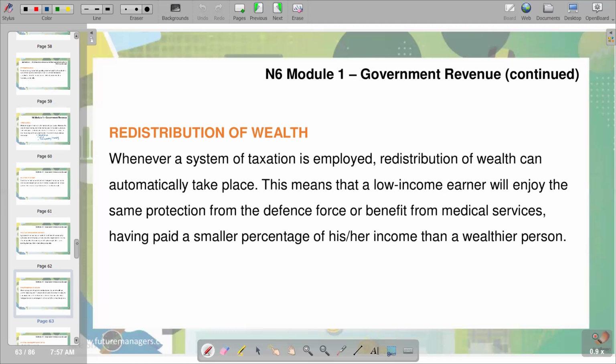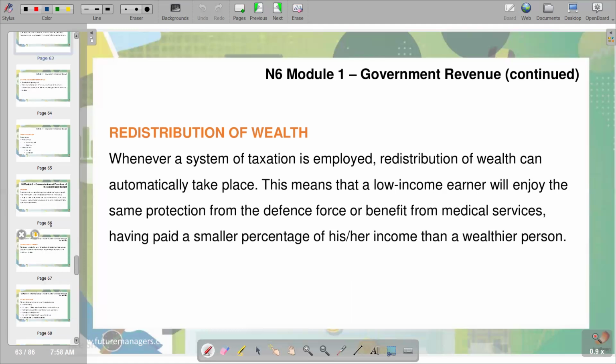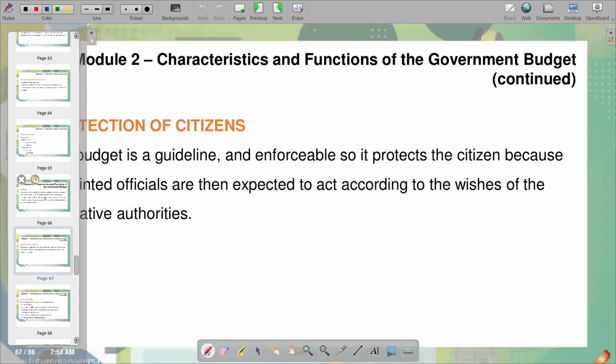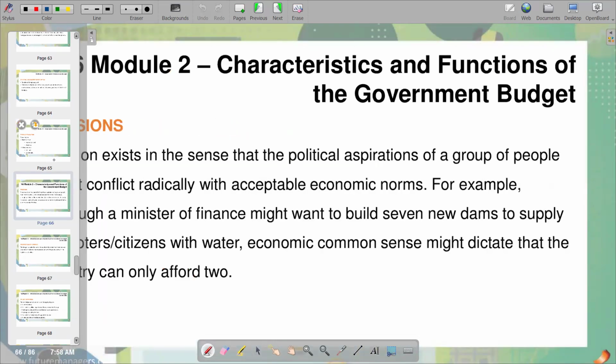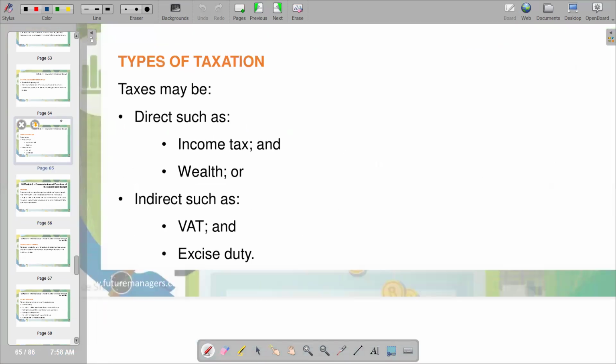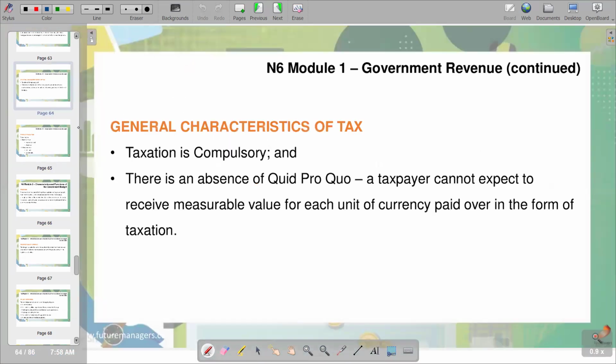So moving on to our next part. You see that on our next part, we are now looking at the characteristics and functions, which is our module 1.